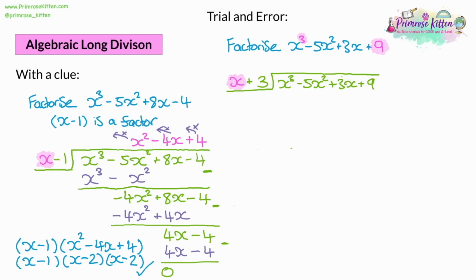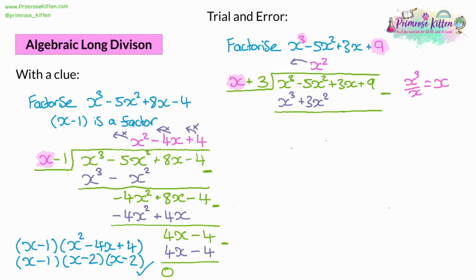Take your first term, which is x cubed, and divide it by x. That gives us x squared. So we can write x squared in as the first part of our answer. Then we didn't take into account the plus 3, so we're going to bring that back to the start and check the plus 3. So we do x squared times x is x cubed, and x squared times 3 will give us 3x squared. So we've not just dealt with the x cubed, we've dealt with an x cubed with a bit extra as well. But we need to see what's left over before we carry on.